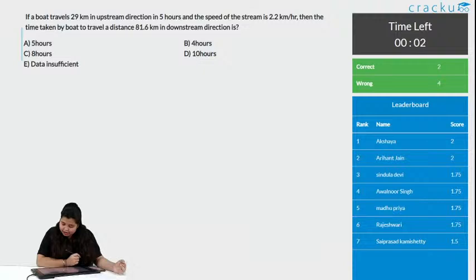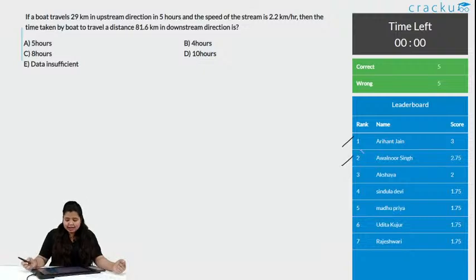Aryanth is leading the board with score 3, and then Alvanur Singh and then Akshaya. With this, the timer is off. We have 5 correct answers and 5 wrong answers.